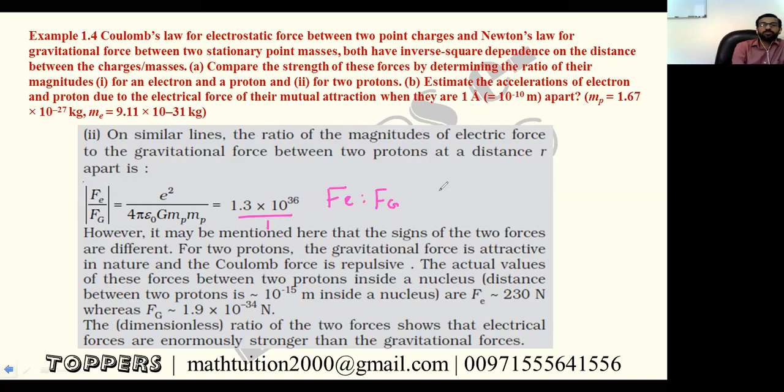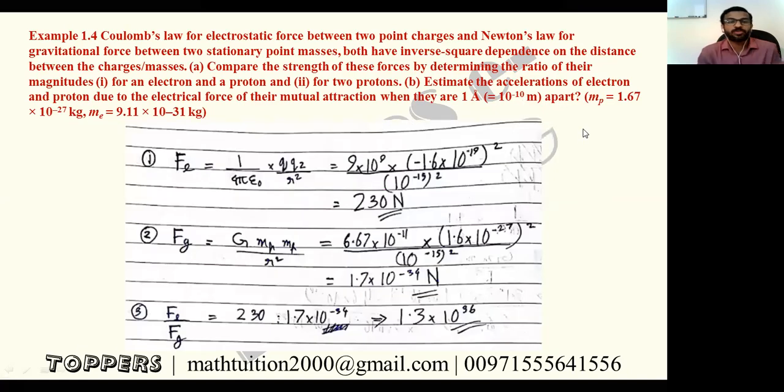For two objects, we have one object and another object. Between them there is an attractive force, right? If the gravitational force is 1 Newton, how much is the electrostatic force coming? 1.3 times 10 raised to 36. That much big value you are getting, right? So the ratio of the two forces shows that electrical forces are enormously stronger than the gravitational force. To prove that we have done this working. Fine.